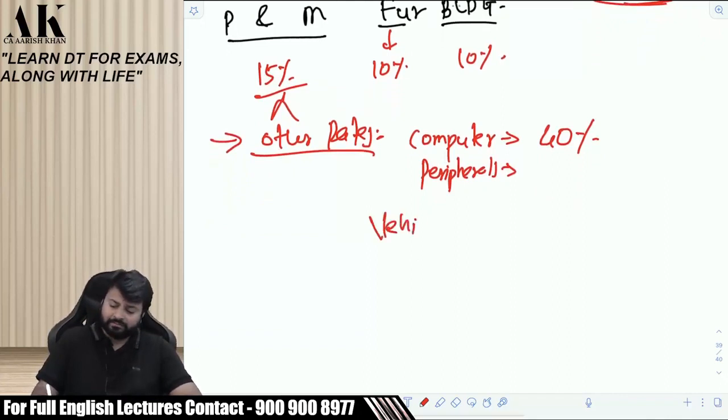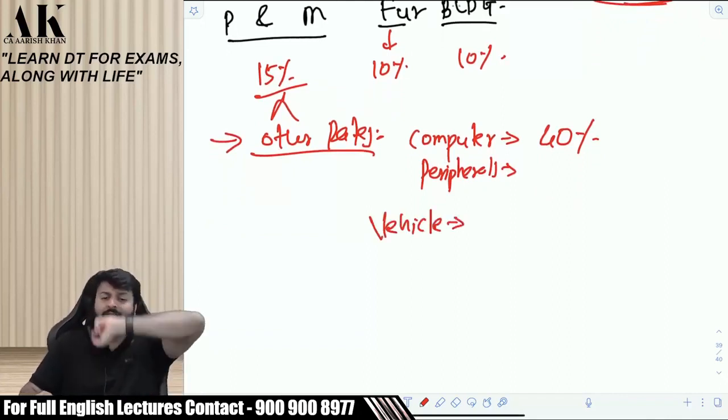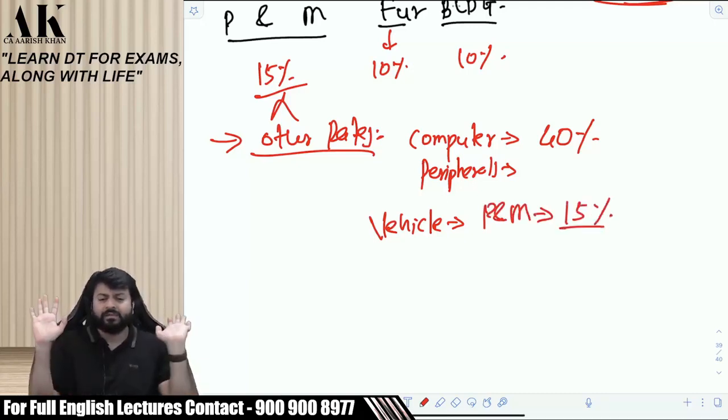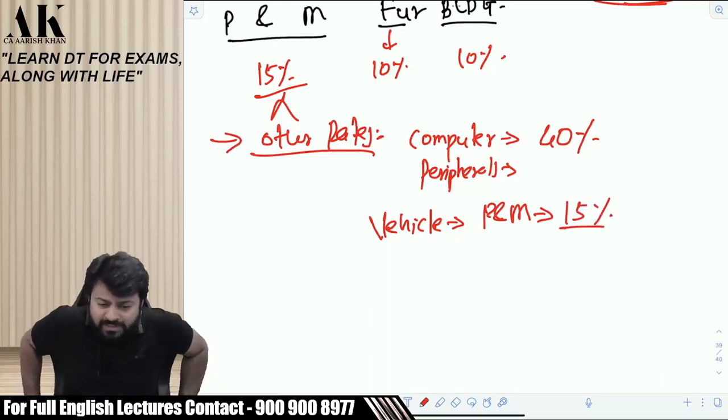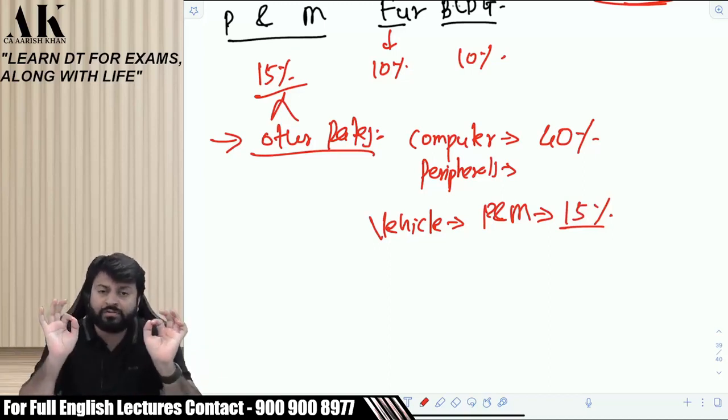Vehicle. Where will vehicle be classified? First tell me the classification, I will tell the rate. Plant and machinery. By default, vehicle will be depreciated at 15%. Okay? Now listen carefully, there are a lot of things to speak about vehicle. By default, vehicle will be depreciated at how much percentage? 15%.